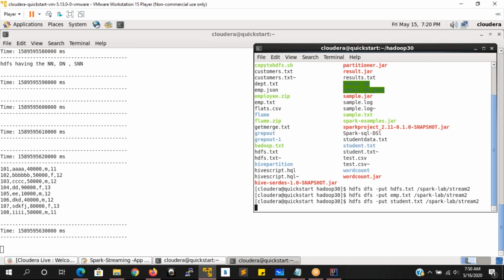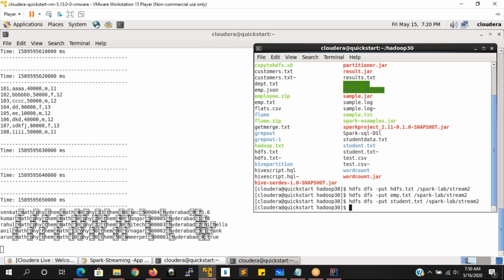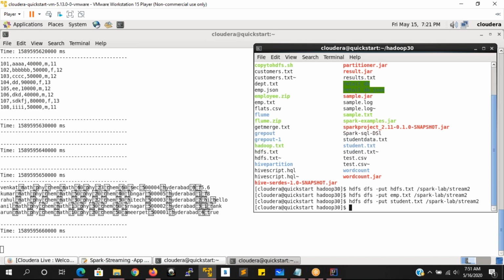So what I'm trying to say is, we can read the data from the existing file using the streaming context, whatever new files are being loaded into that directory. Sometimes the client creates a directory and gives some files, and whatever files the user is loading to that directory, the same way it has to process them. At the same time that we want to process the data, at that point of time, we are going to use streaming.